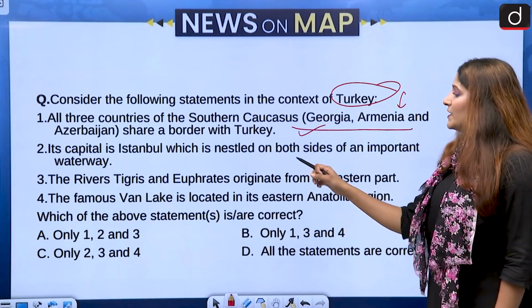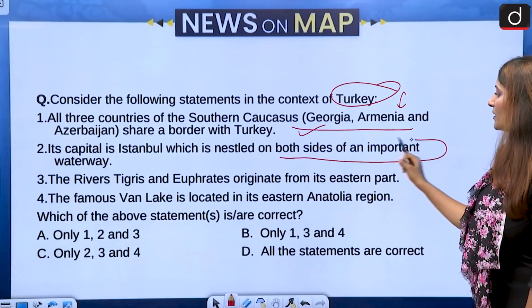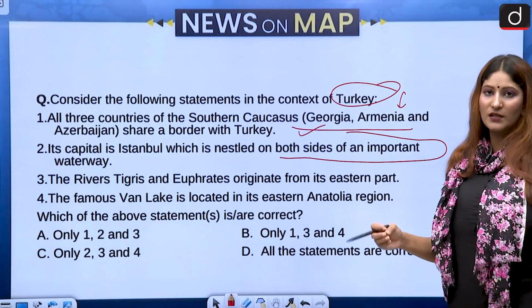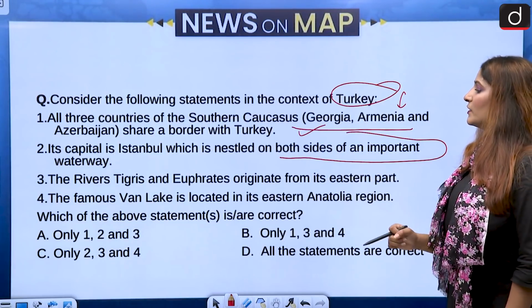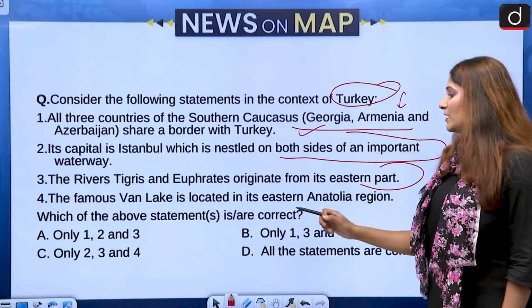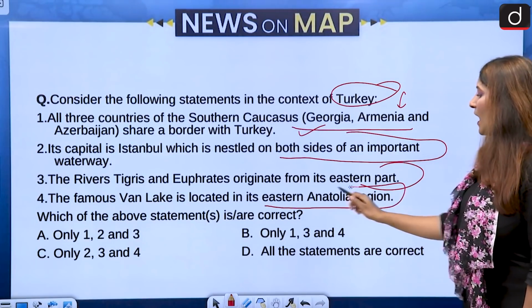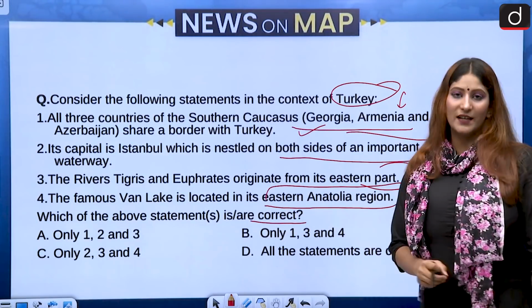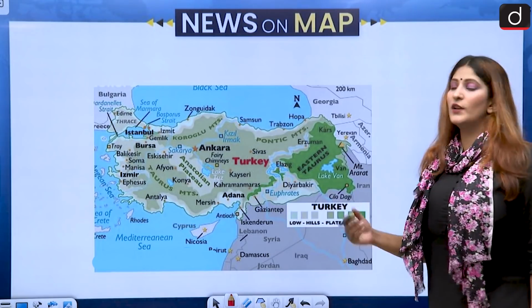Then its capital is Istanbul, which is nestled on both sides of an important waterway. And the rivers Tigris and Euphrates originate from the eastern part. The famous Van Lake is located in the eastern Anatolia region. We have to select the correct statements. Let us first of all have a look at Turkey.